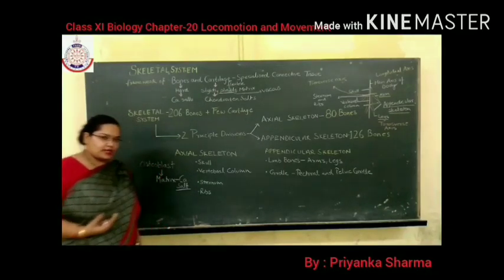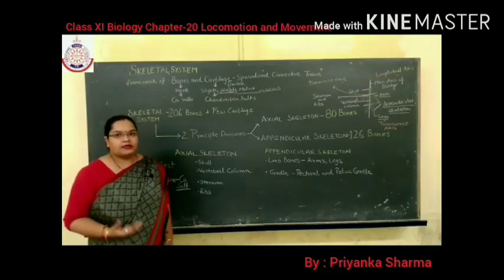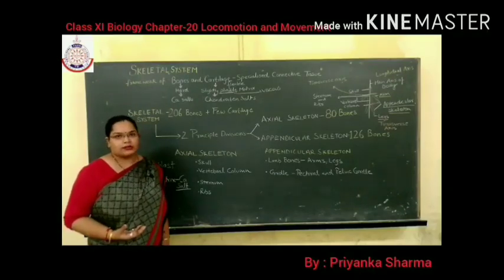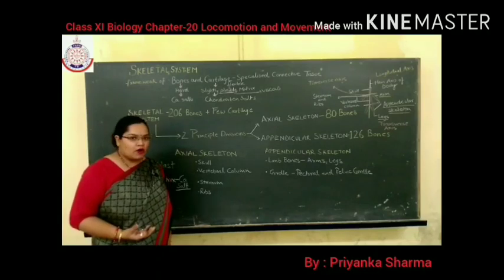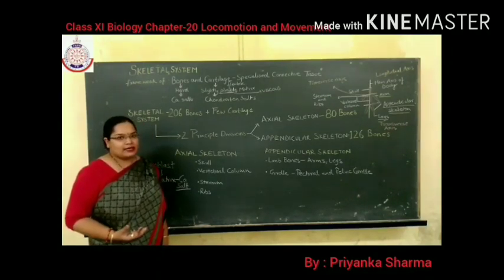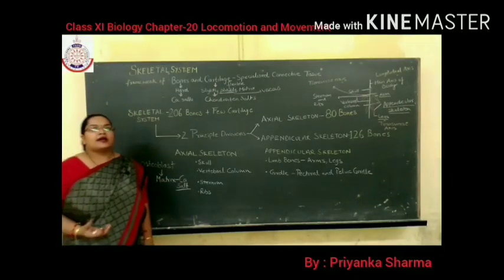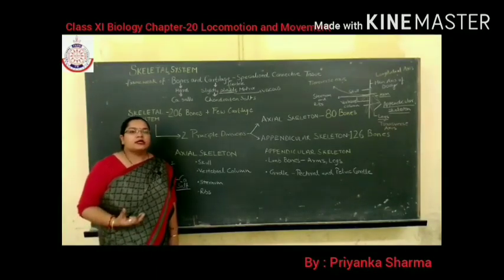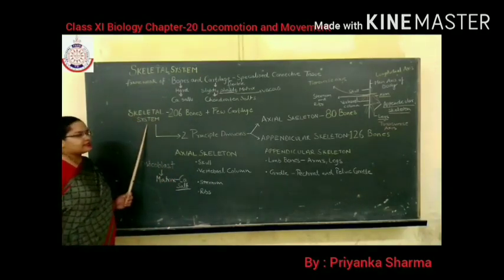So I repeat once again, the human skeletal system is made up of bones and cartilage. Bones are very hard due to the presence of calcium salt in their matrix, and cartilage is flexible due to the presence of chondroitin salt. They form the framework of the human skeletal system, and both of these, bones and cartilage, are a special connective tissue. To which tissue do they belong? Connective tissue.